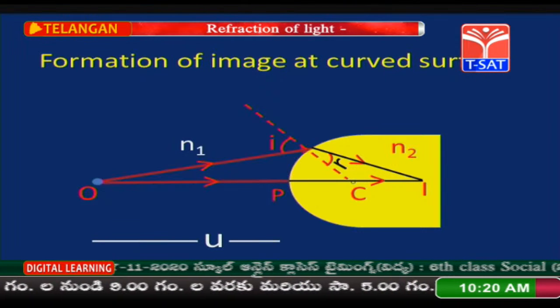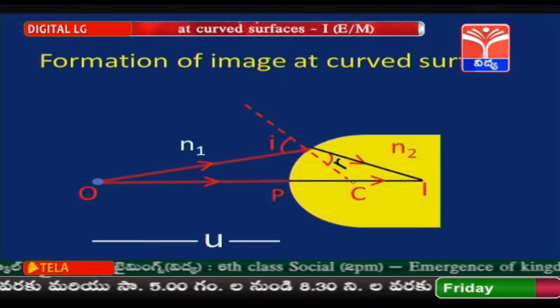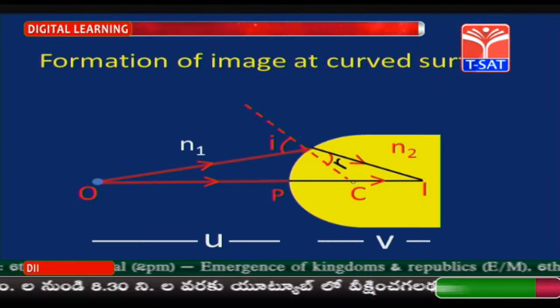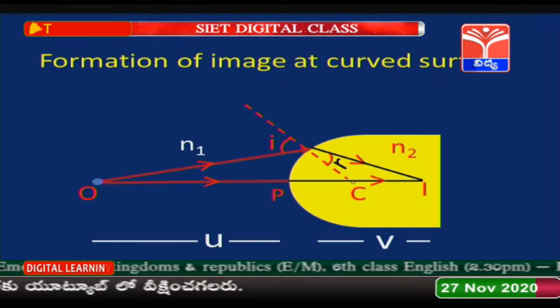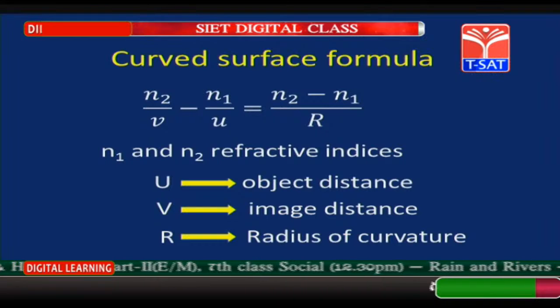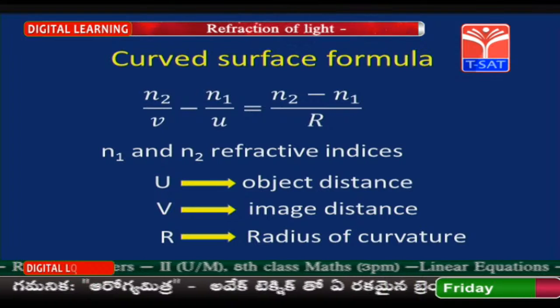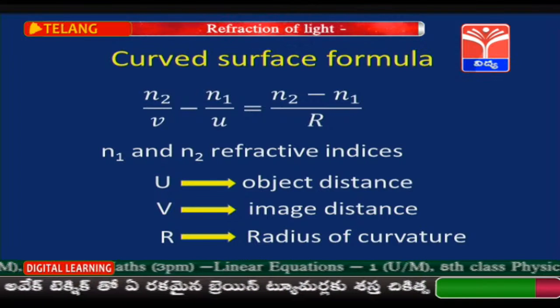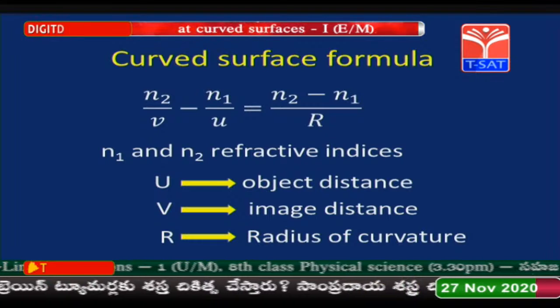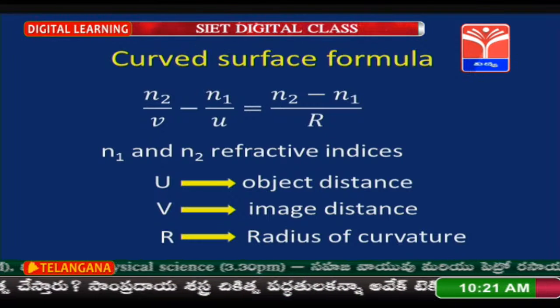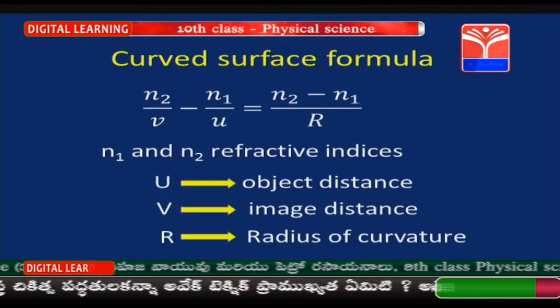In this case, the distance from P to O is the distance of the object u and the distance from pole to image I is the image distance v. Children, in the last lesson you learned the mirror formula for a curved reflecting surface. In this lesson we are going to learn the curved refracting surface formula. The curved surface formula is n2 by v minus n1 by u is equal to n2 minus n1 by r. Here n1 and n2 are refractive indices, u is object distance, v is image distance and r is radius of curvature.